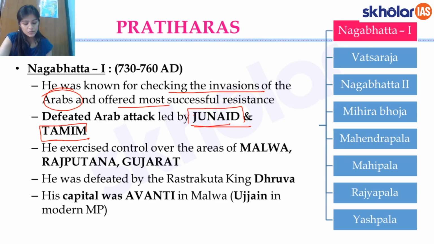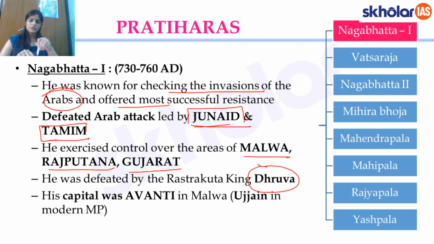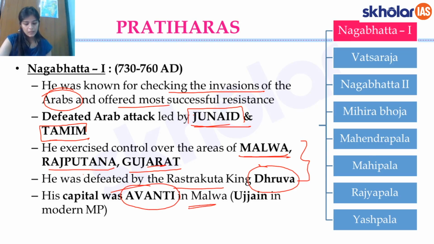Nagabhatta exercised his control over the regions of Malwa, Rajputana and Gujarat, but he was defeated by the Rashtrakuta king Dhruva. Now, I've said that they were also fighting for this region of Gujarat and Malwa, amongst these two. So they fought amongst themselves. He ruled from this place Avanti in the Malwa region.